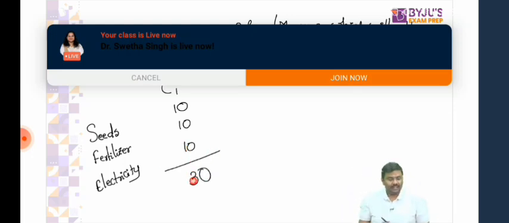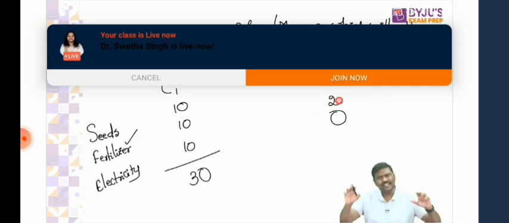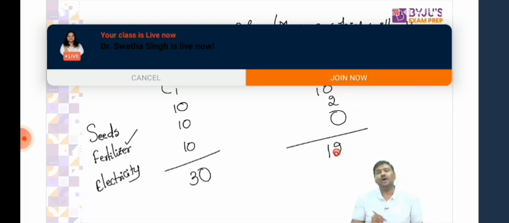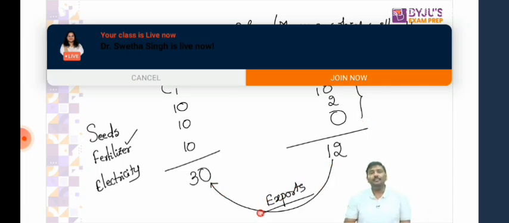Come to the second country. The government in the second country will provide electricity free of cost to the farmer. Doesn't have to pay even a single rupee for electricity. Fertilizer, huge subsidy is provided. Fertilizer is available at 2 rupees. Seeds, let's assume no subsidy is provided, 10 rupees. What is the cost of cultivation of the same crop in the second country? 12 rupees. Now, because of the subsidy provided by the government here, possible exports will start flowing from country 2 to country 1. Let me know. Possible or not?